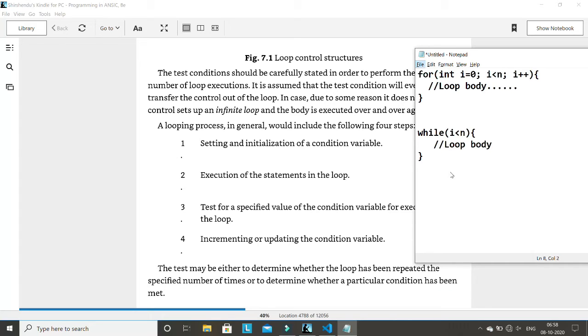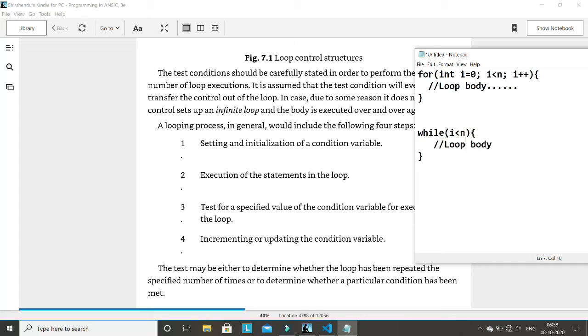If you see the code of the while loop here, we have only written the condition, that is point 3 here, because here we are checking the condition of the variable. So point 3 is there, and execution of the body is there. So point 3 and point 2 are there, but point 1 and point 4 are missing. It means that we didn't initialize the condition variable, and also we didn't increment or decrement the variable. So these two are also very, very important.